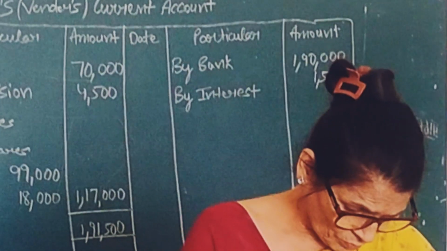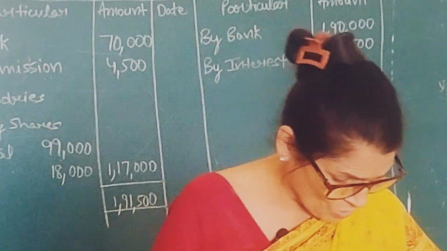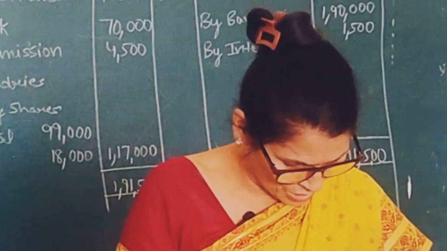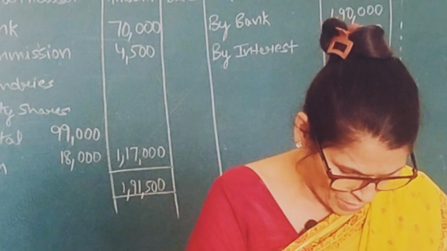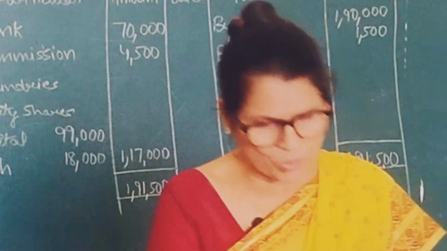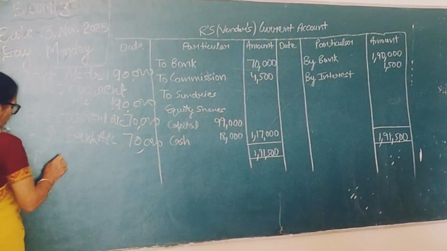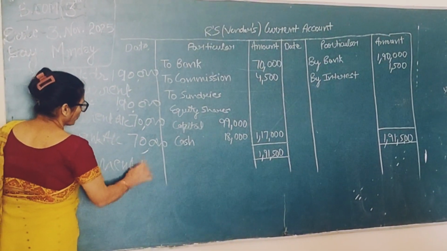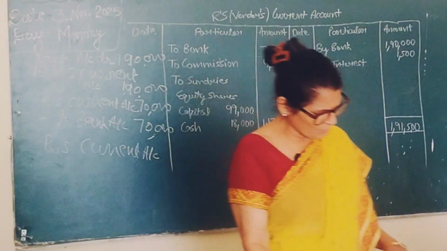Next entry, commission. You are receiving commission. R's current account debit to commission. R is responsible to pay the commission on how much? 1,90,000. So R's current account will be debited. On what amount do you have to calculate the 2%? Just tell me.